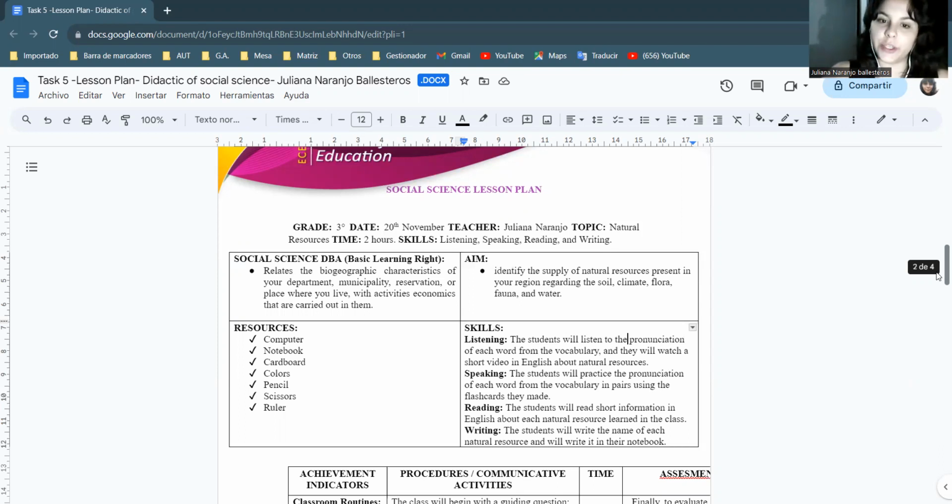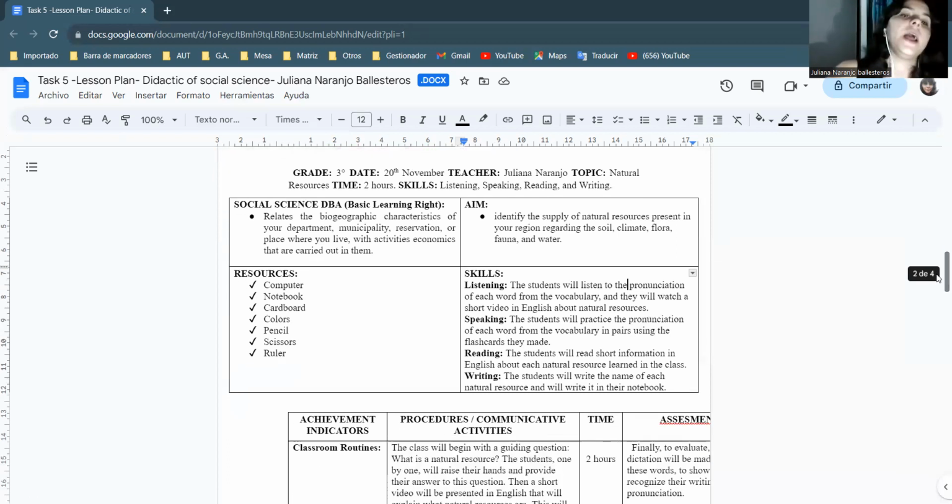The skills that I'm going to try to expose, and that I want my students to have, are listening, speaking, reading, and writing. All the skills that you need in English, I'm going to try to work into my lesson plan.